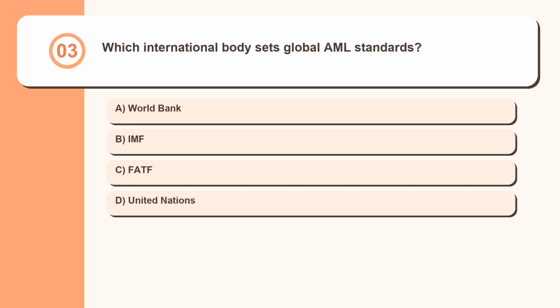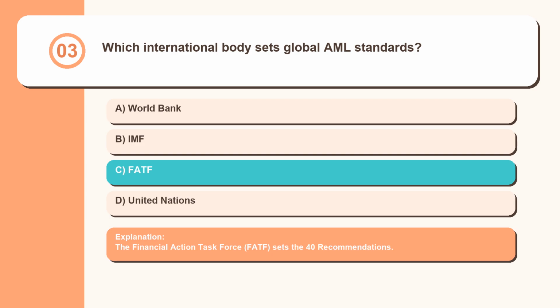Question 3. Which international body sets global AML standards? World Bank, IMF, FATF, United Nations. The Financial Action Task Force, FATF, sets the 40 recommendations.